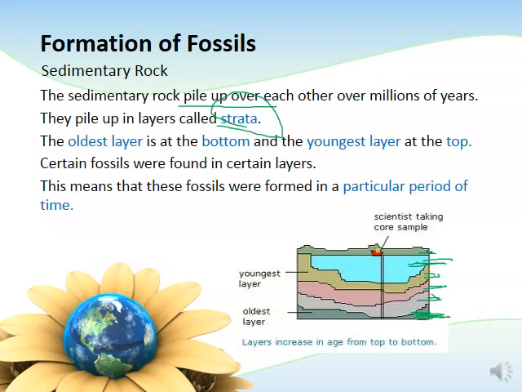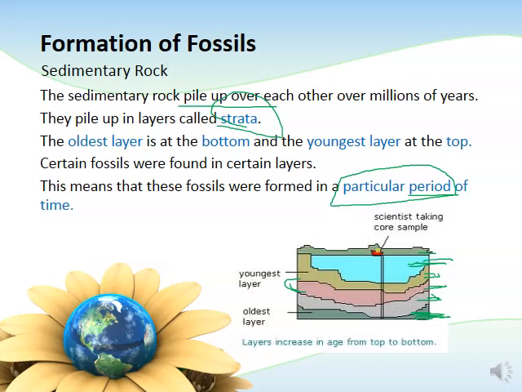Now, when we look at the different strata, they could be seen as having been successively formed within a particular period of time. Remember, a period could be a subsection of an era. So within a particular period, we had species evolving and also getting extinct, or some species evolve in one period and get extinct in another period.